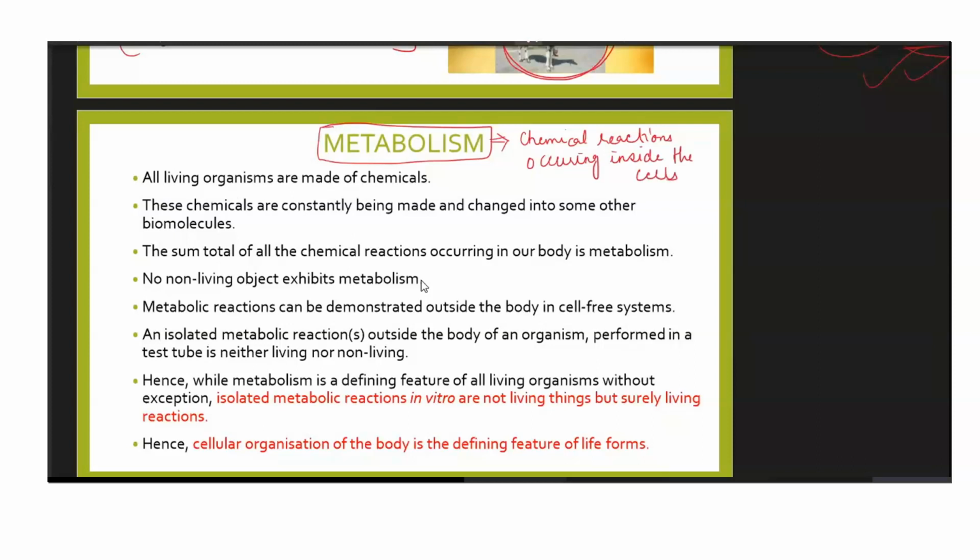If you have to categorize metabolism into two parts, you can do it by naming them as anabolism and catabolism. Okay, we have discussed this also earlier. So what is anabolism? Anabolism is basically addition of substances in a reaction. Catabolism means the breakdown of certain compounds to release something else. Okay, so that is collectively known as metabolism, and this metabolism is the characteristic of living beings only.